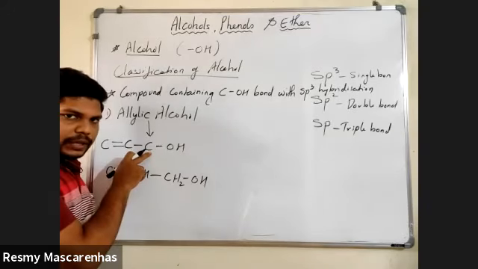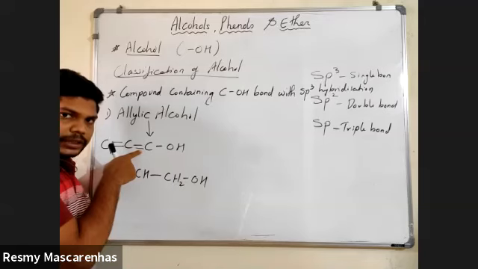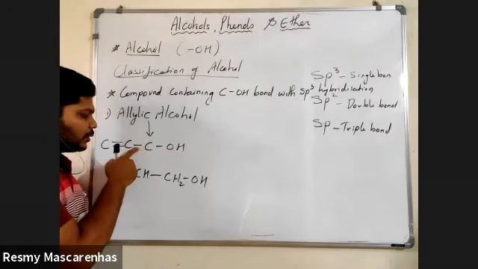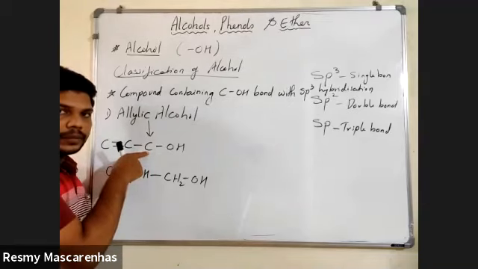If the major carbon has a double bond with the other carbon, not with OH, then it will be sp2. This will become an sp2 carbon.